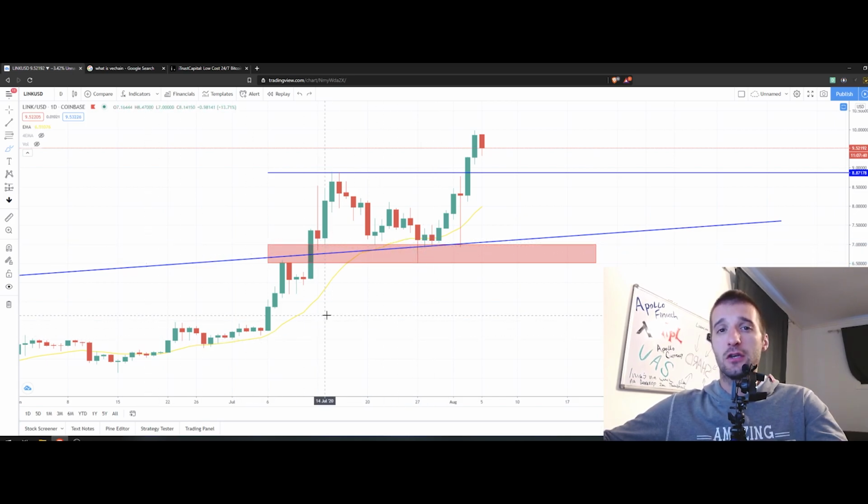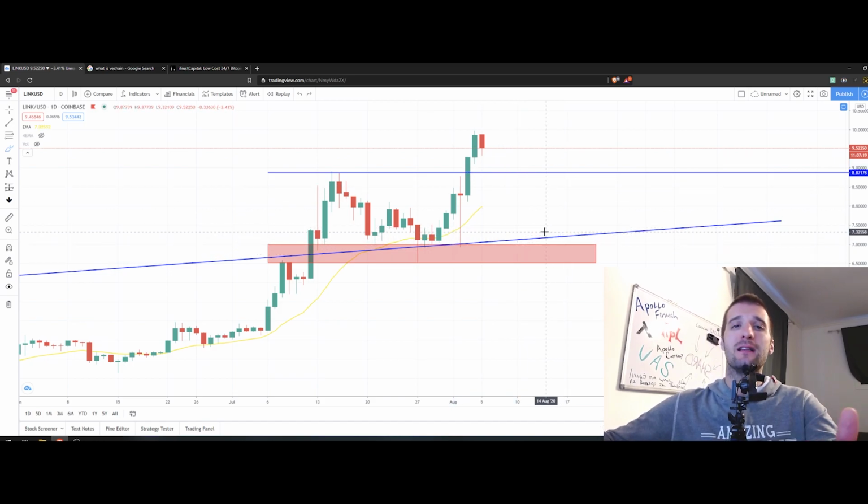This gave me huge hope for Link and this level of resistance. Look at those long wicks. It's insane how just retouches pushed Link back on the way to the upside. So I do believe if the levels that we are holding right now don't hold, we're most probably going to bounce back from $7.